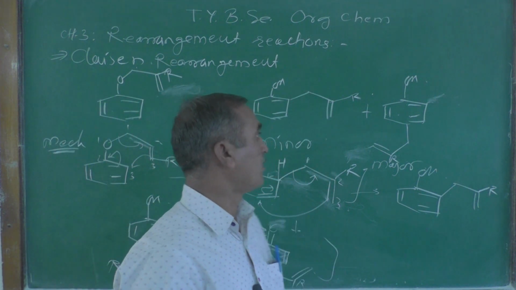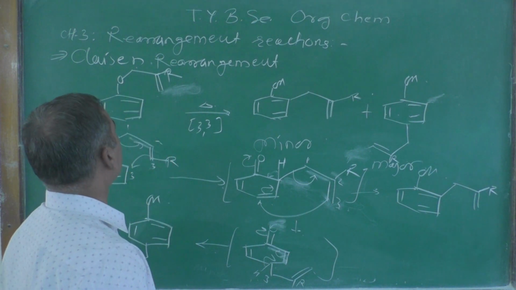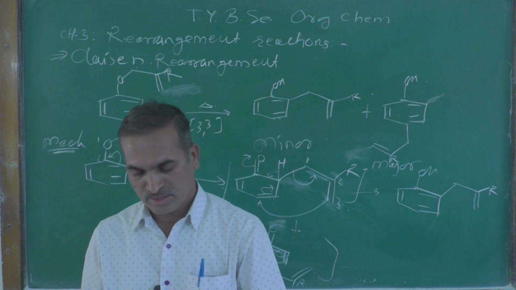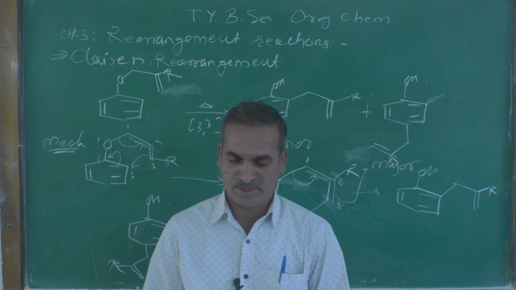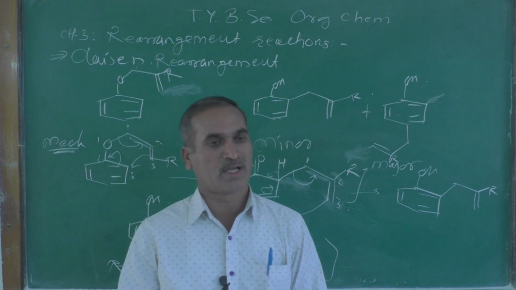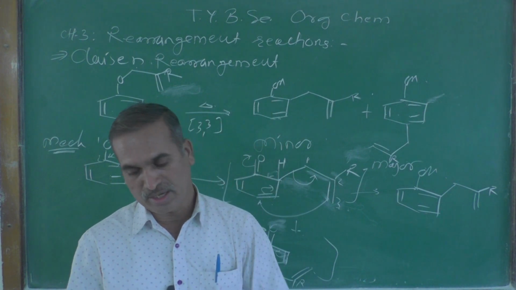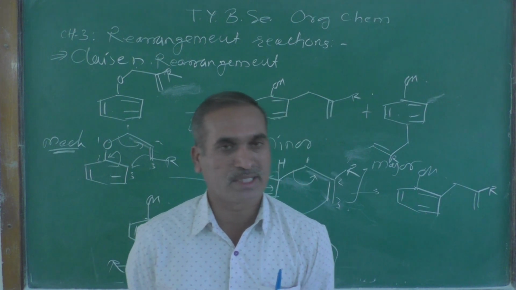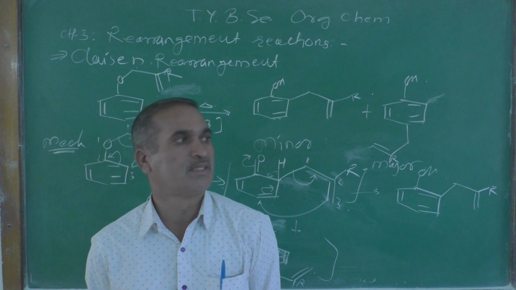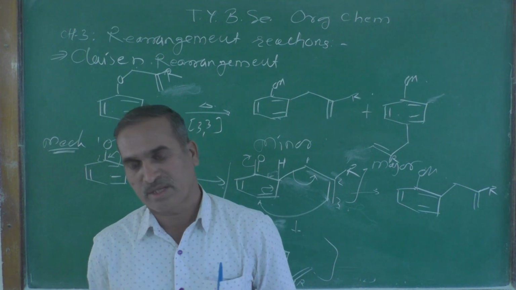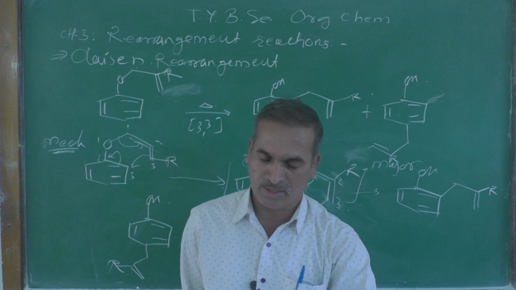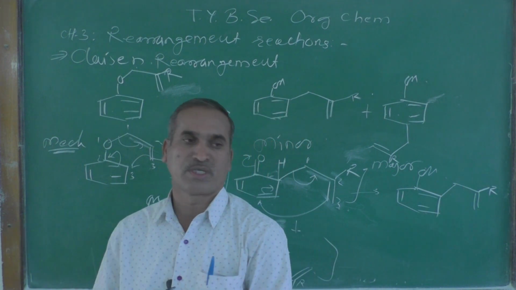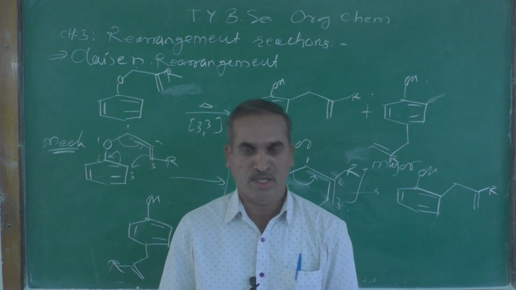I think with this we have completed the Claisen rearrangement reaction by taking different suitable examples. I hope you all are clear with these rearrangement reactions. So in this way we have completed all the named rearrangement reactions included in your syllabus. Now let me give the types of important questions that may appear in your exam.